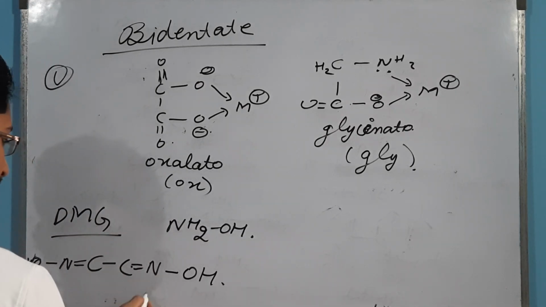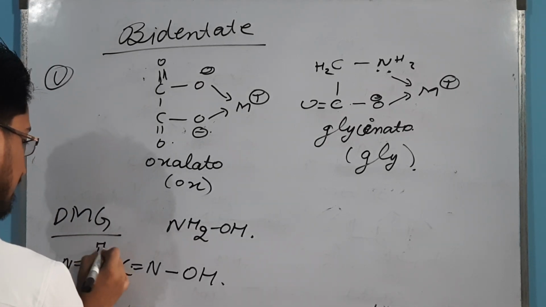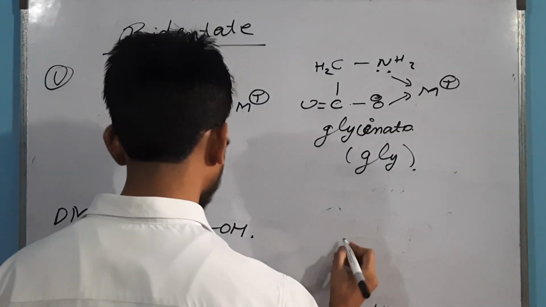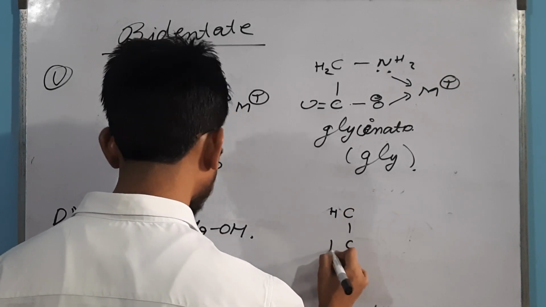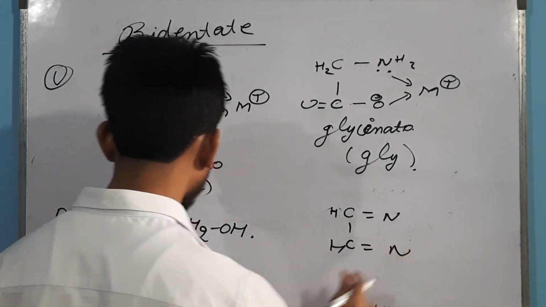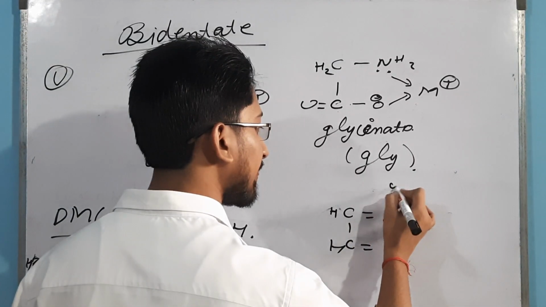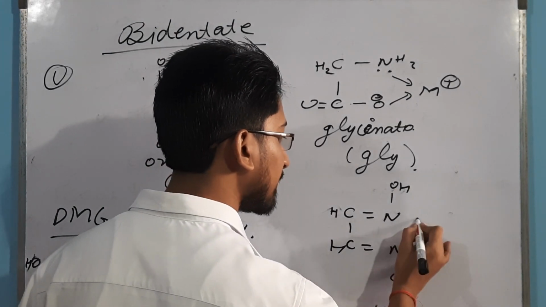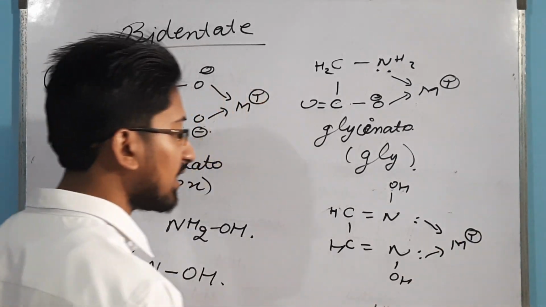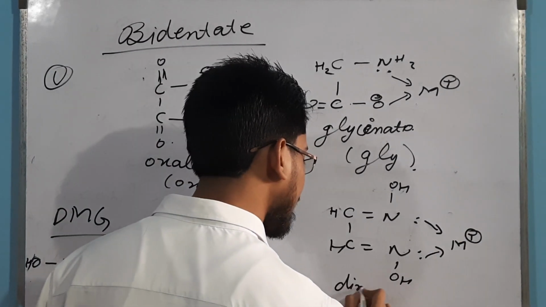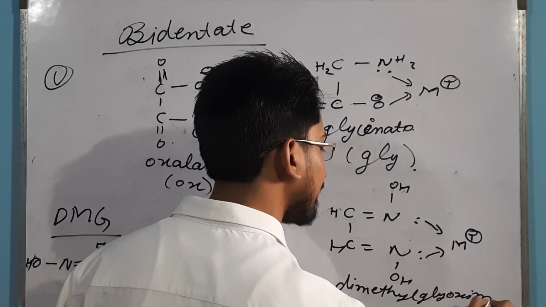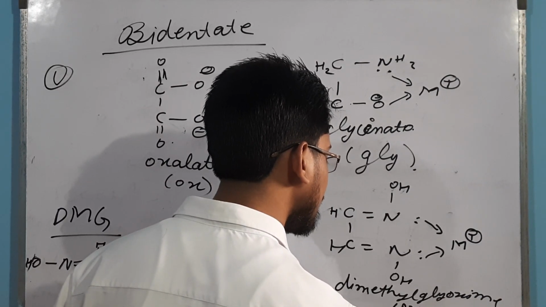Again, just balance the number of hydrogen. So while writing it, it will be C, CH, CH simply, then two nitrogens, double bond N, double bond N, then this OH and this OH. These are donating to our central metal ion. So its name is dimethyl glyoxime. We call it DMG.